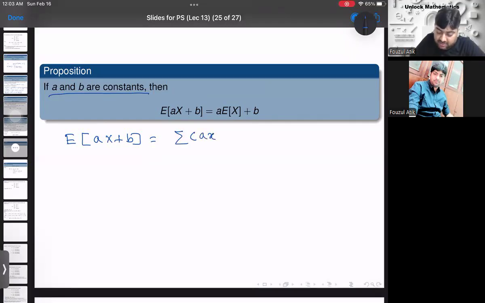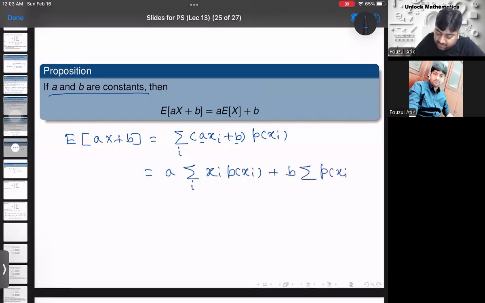a xi plus b into p of xi, where the summation is over i. But according to the summation's properties, a is a constant, b is a constant. So it is a into summation of xi into p of xi, summation over i, plus b into summation of p of xi, summation over i.